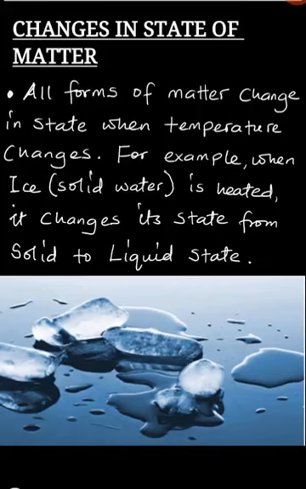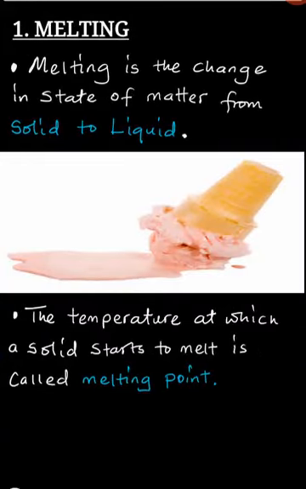Once this introduction has been understood, we can now look at these changes in state of matter, starting with melting. Now, this melting is an important concept for you to understand when it comes to changes in state of matter.